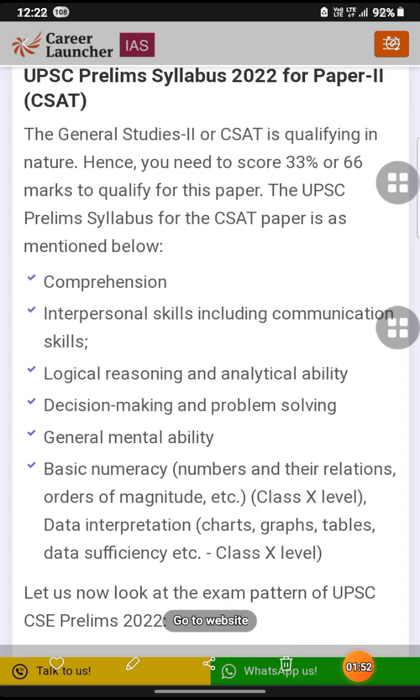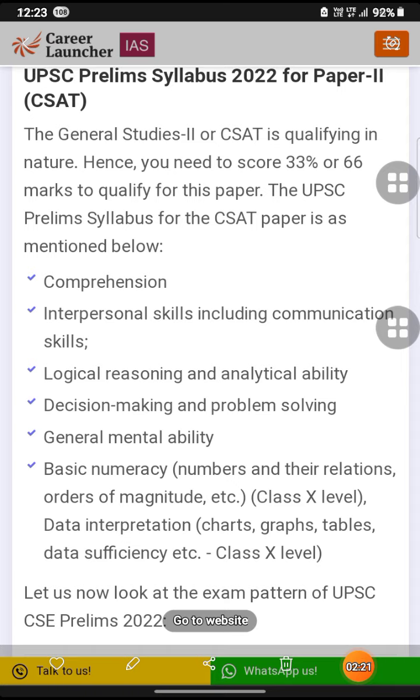Okay, so the UPSC prelim syllabus for the CSAT paper is as mentioned below. First is comprehension, and there will be 40 comprehension, I think. Interpersonal skills including communication skills, then logical reasoning and analytical ability. I think 30 questions will be from there, not exactly 30, but yeah, 30 from comprehension, and 20 or 25 from logical reasoning.